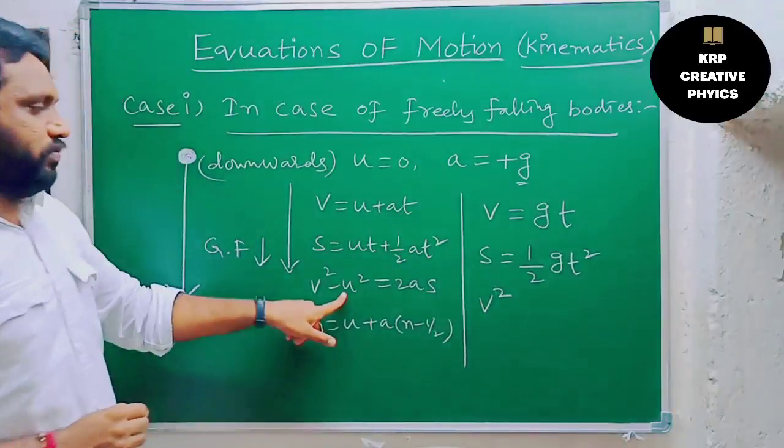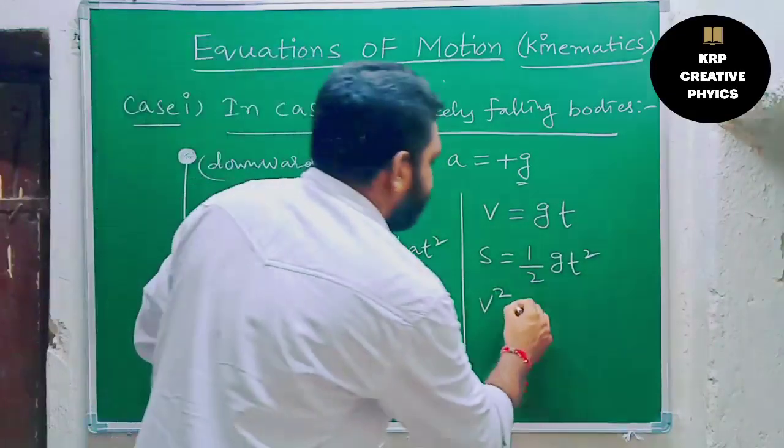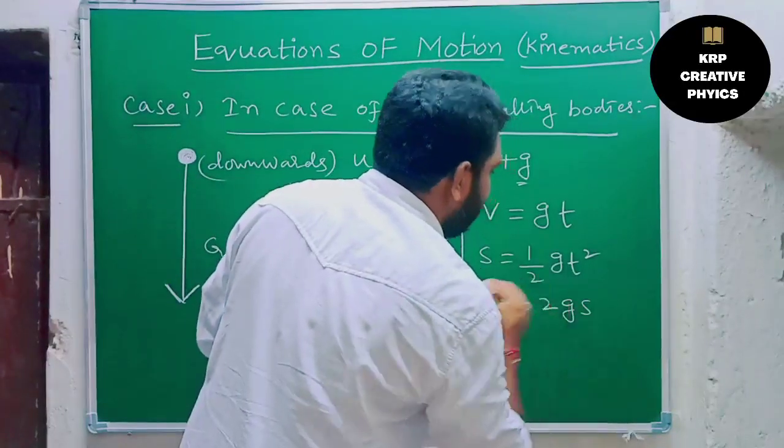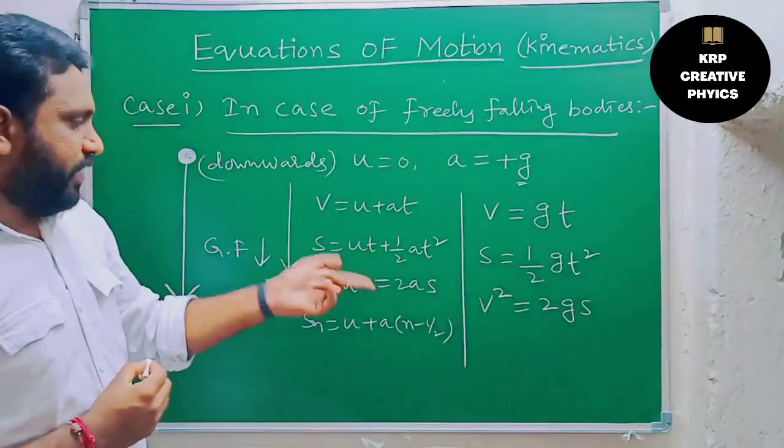So u means 0, so it is negligible. Again, v square equal to 2, a means g, s means s only. Okay? Right, that is the third equation.